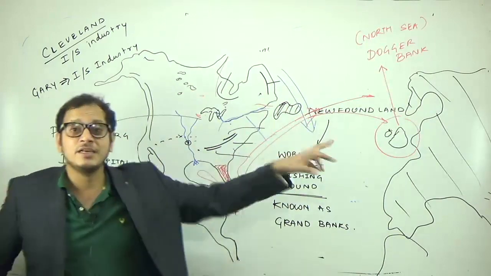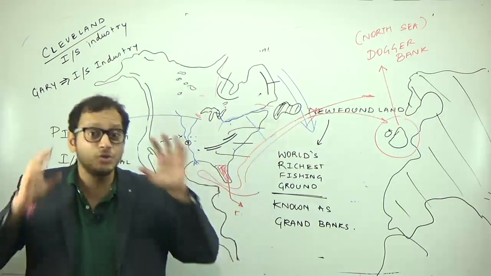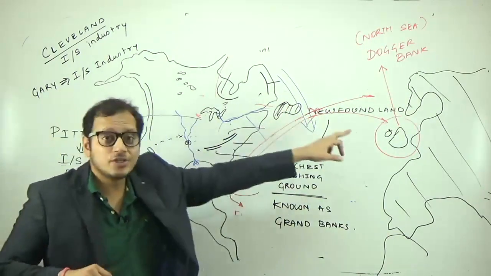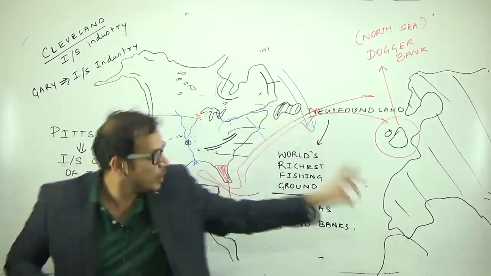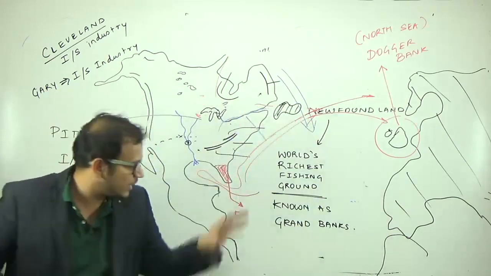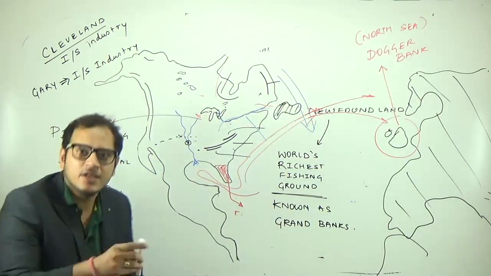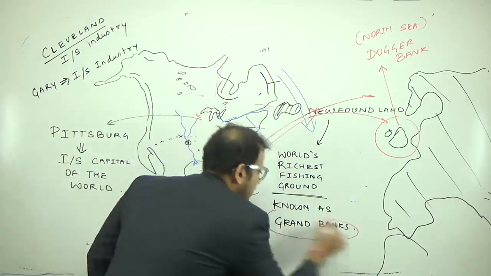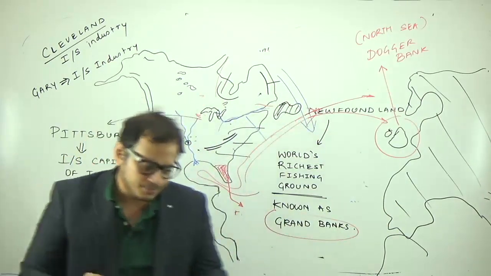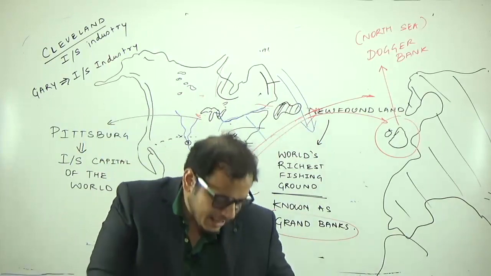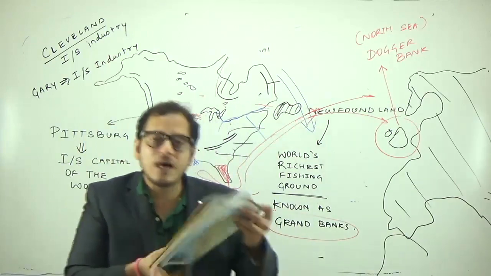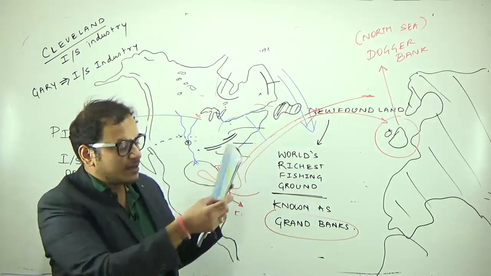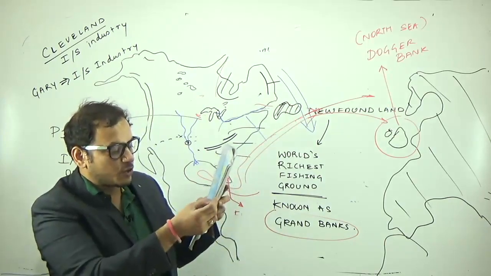Remember why I have drawn here, so that you do get an idea. The two commonly asked questions are, where is the Dogger Bank located? Europe. Where is Newfoundland, or the Grand Banks, located? North America. And the last island you can find here is the island of Nova Scotia. You will find here there is a small island of Nova Scotia.